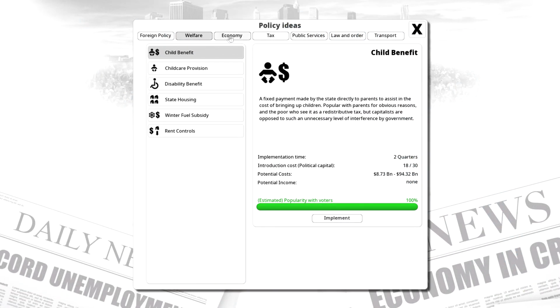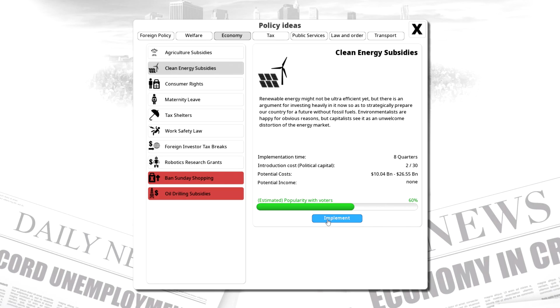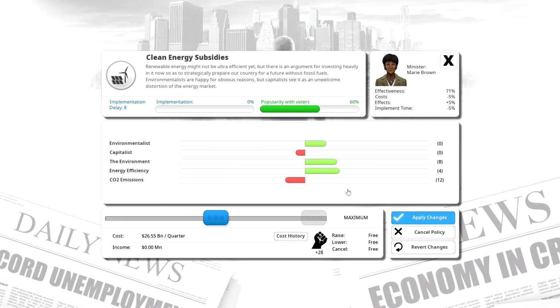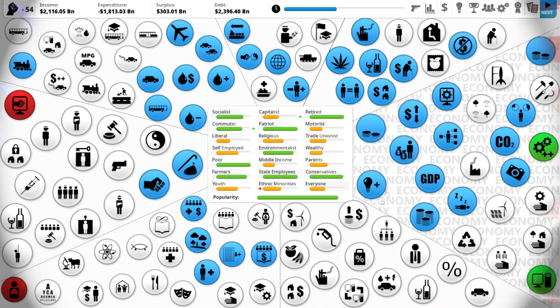Let's see, welfare, economy, clean energy subsidies. We will implement this as it will help by reducing carbon dioxide emissions. We now have high productivity, which is helping to increase our economy.